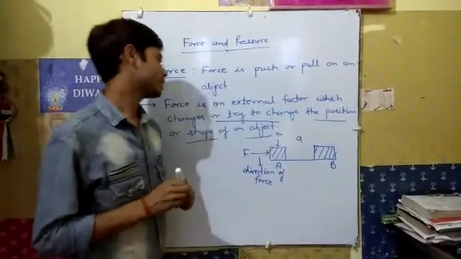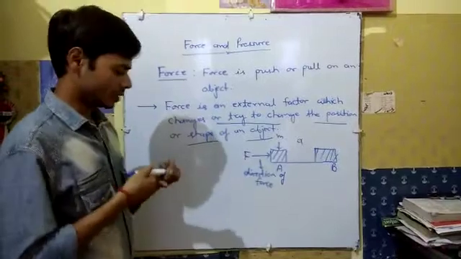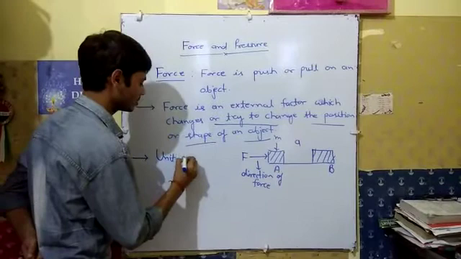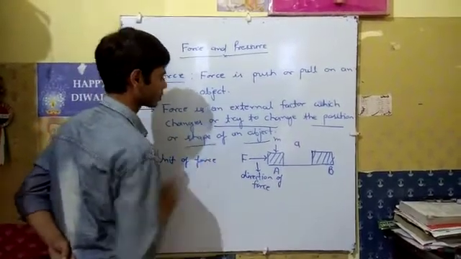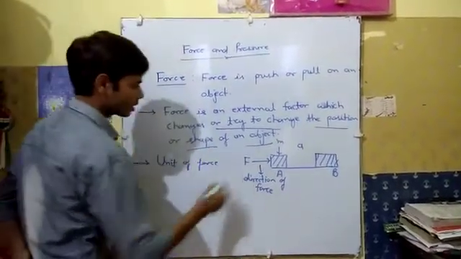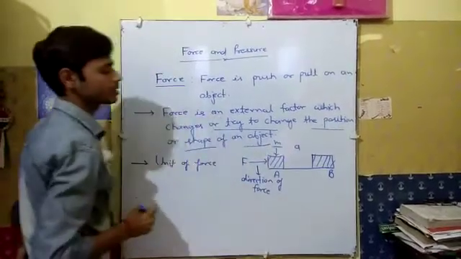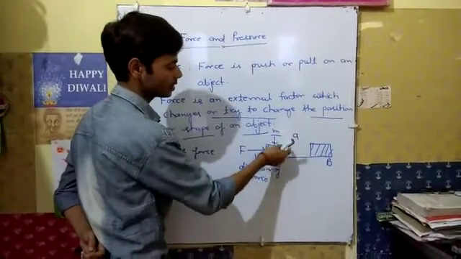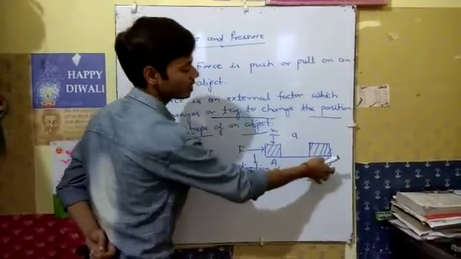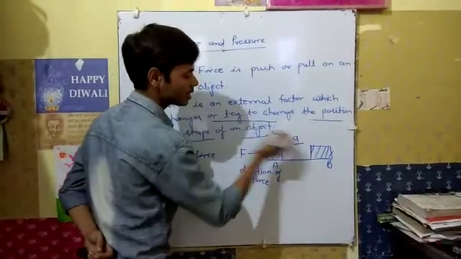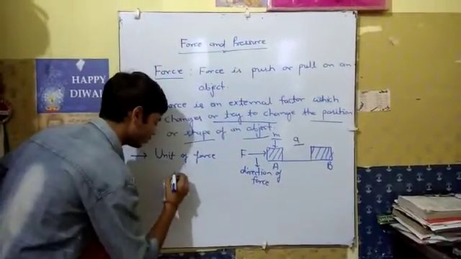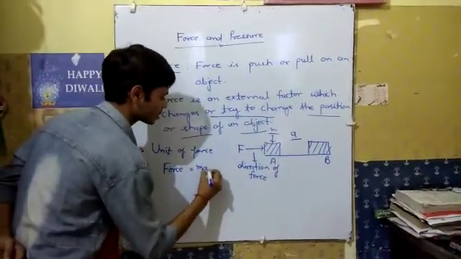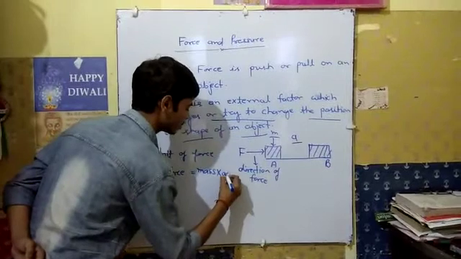Now if we talk about the unit of force, we can write here: unit of force. We consider the mass of the object is m, and when the force is applied on that object, it goes from point A to point B with an acceleration a. So force is equal to mass into acceleration.